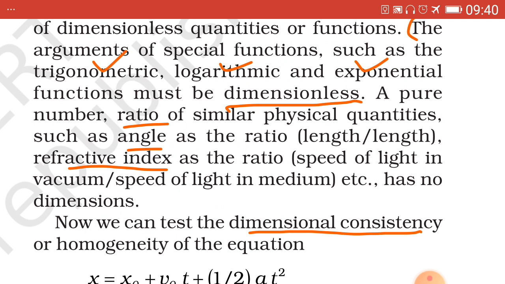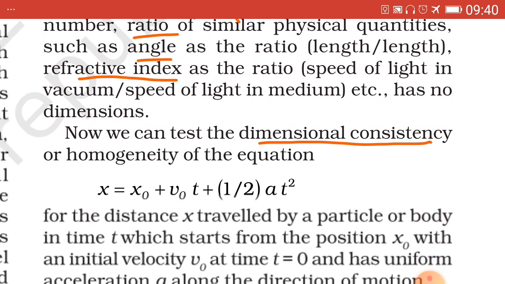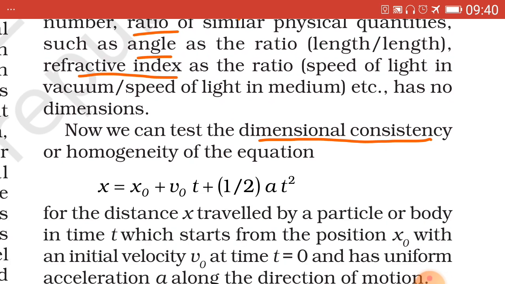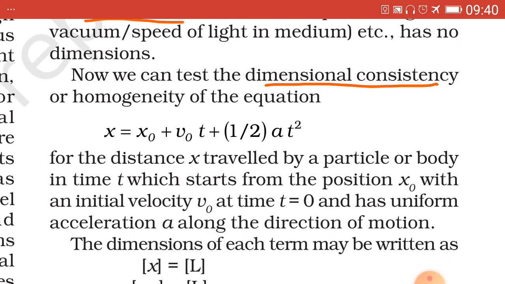Now we check the dimensional consistency, which is also known as the homogeneity of the equation. One example is given. We check whether this equation is dimensionally consistent or not: x equals x0 plus v0t plus 1/2 at square.